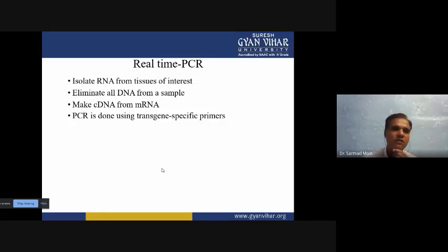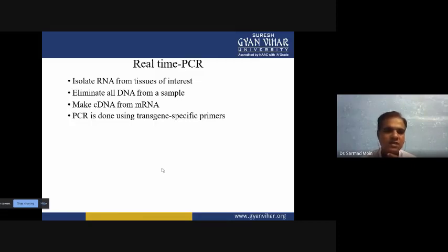Then, using the reverse transcriptase enzyme, we prepare cDNA copies from the mRNA. PCR is also done using the transgene-specific primer, and we can detect whether the specific transgene is synthesized or not.